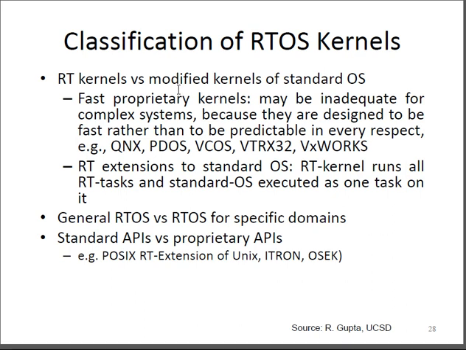So because these are proprietary kernels, like VxWorks, the kernel will be able to execute very fast, but it is not predictable in those executions, though it gives a faster response. So that is what real-time execution means: in a standard operating system a real-time kernel runs all real-time tasks, and a standard operating system executes one task at a time.